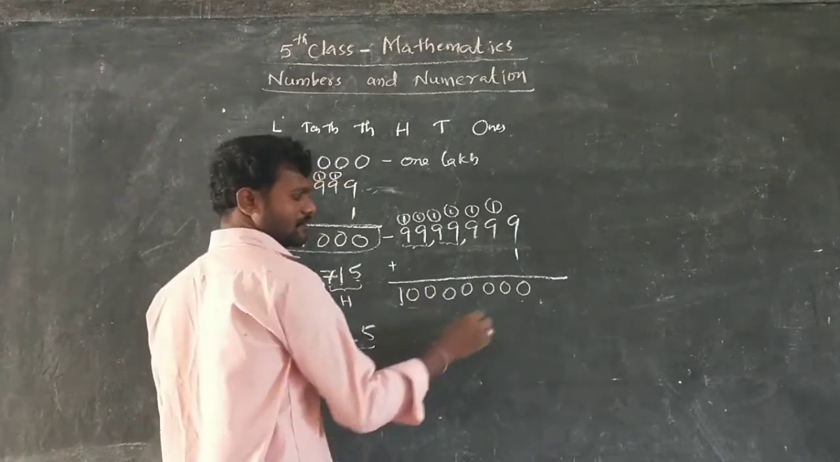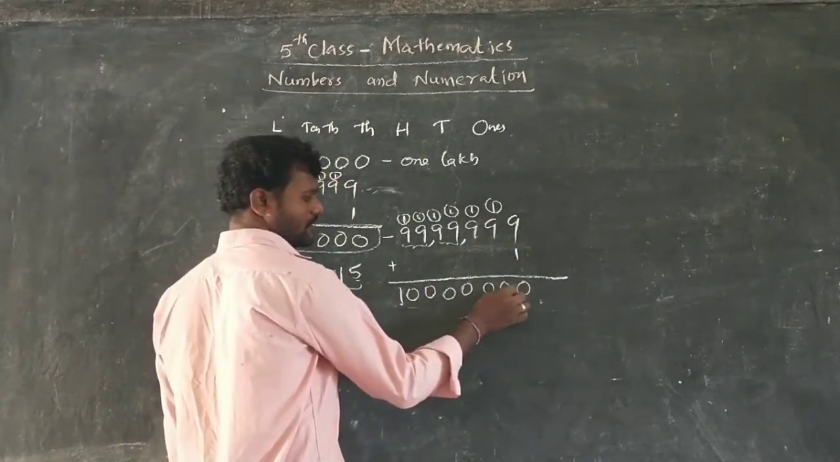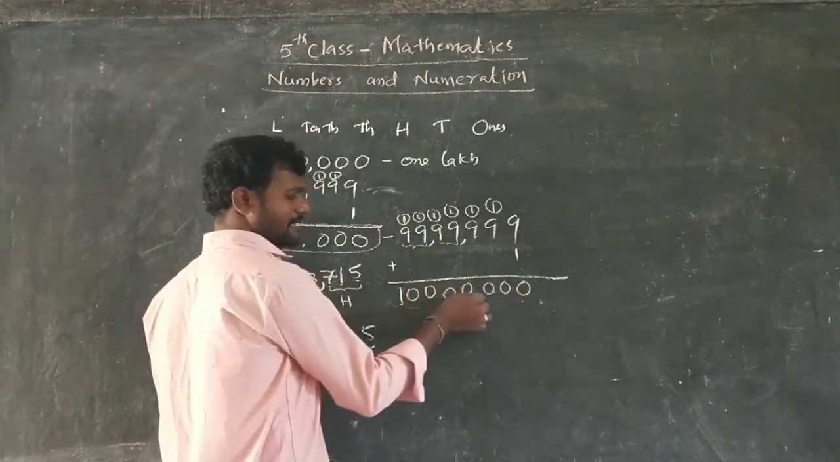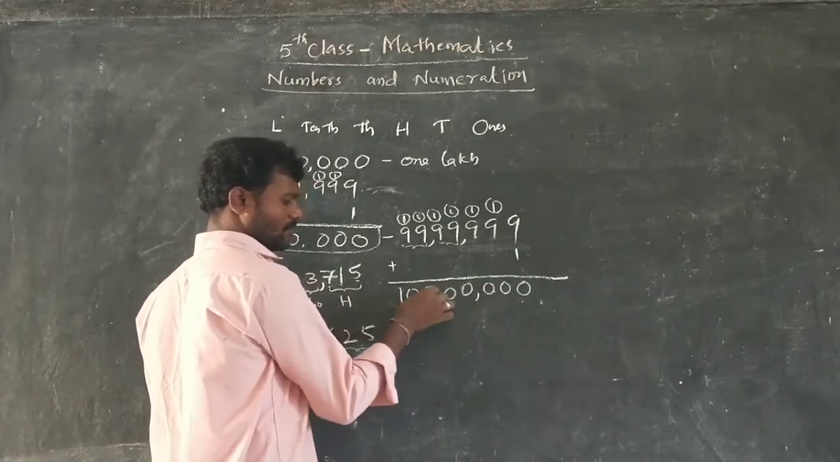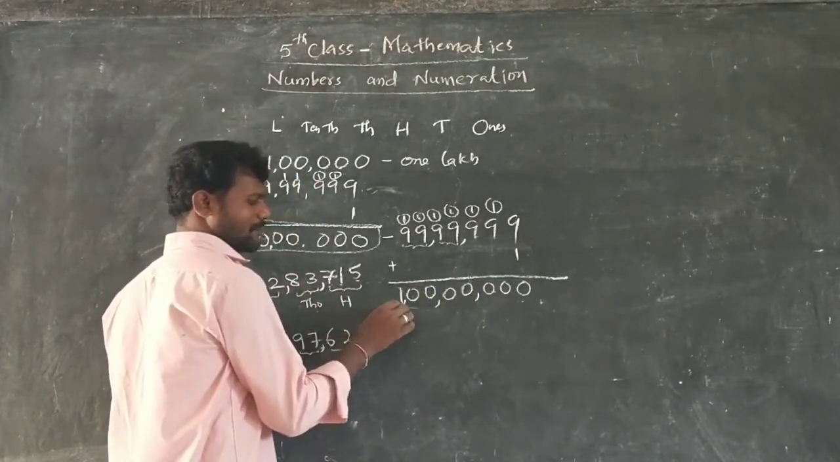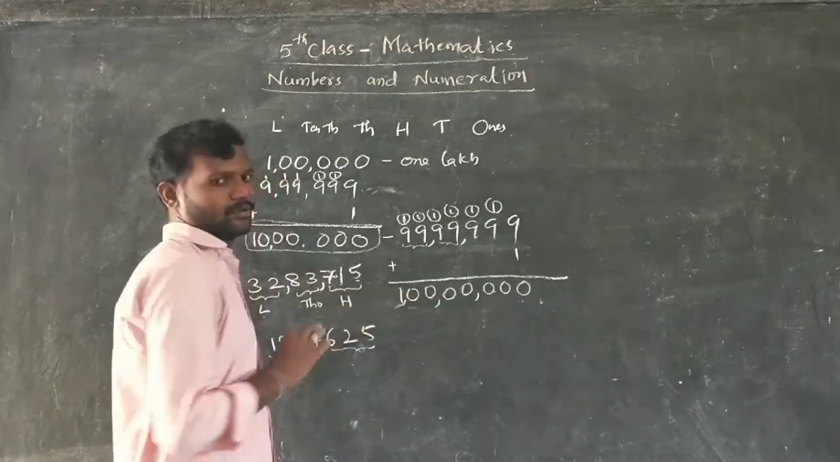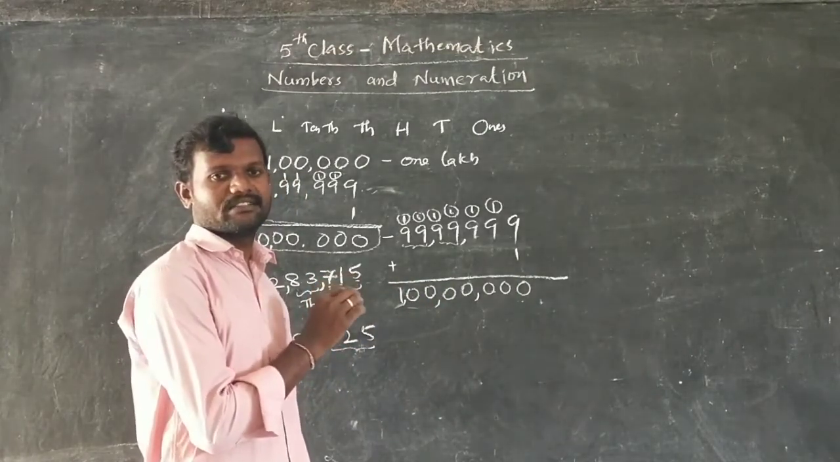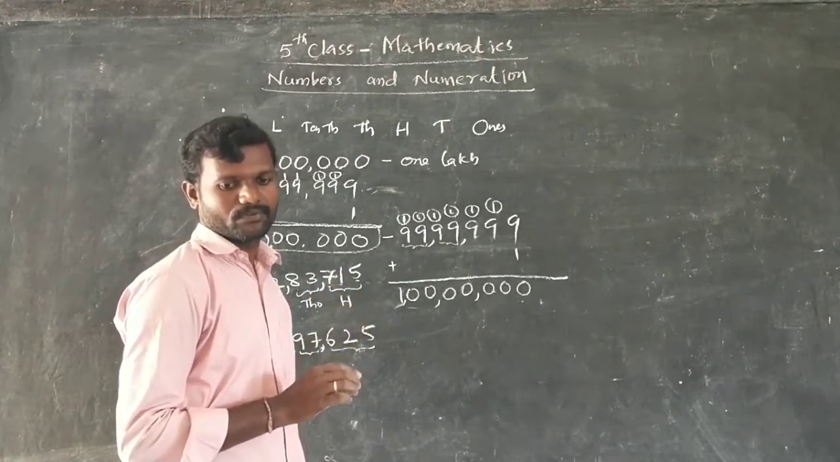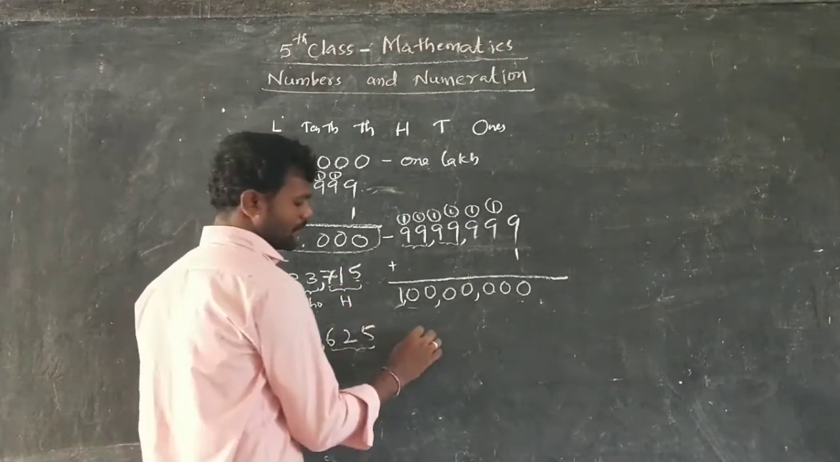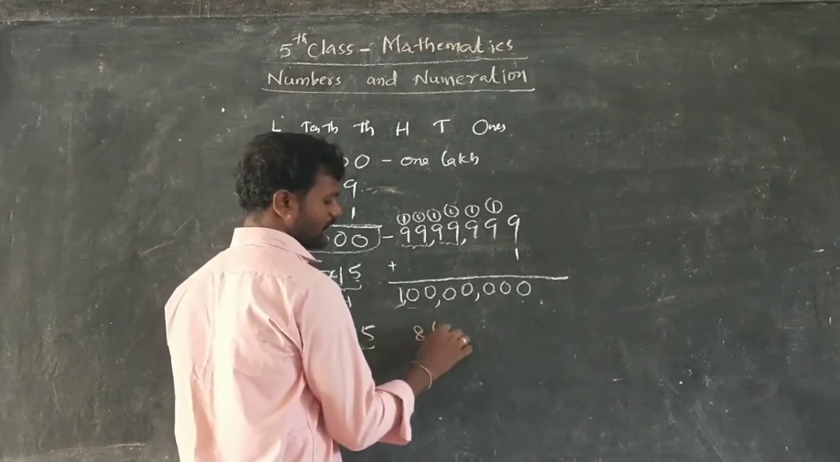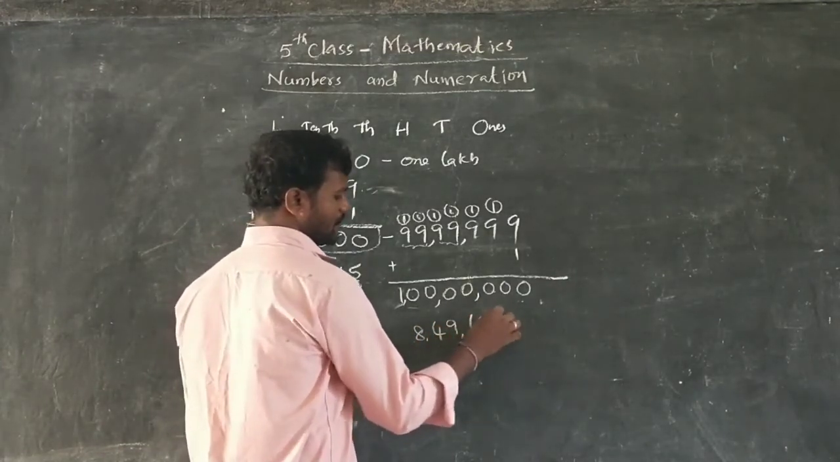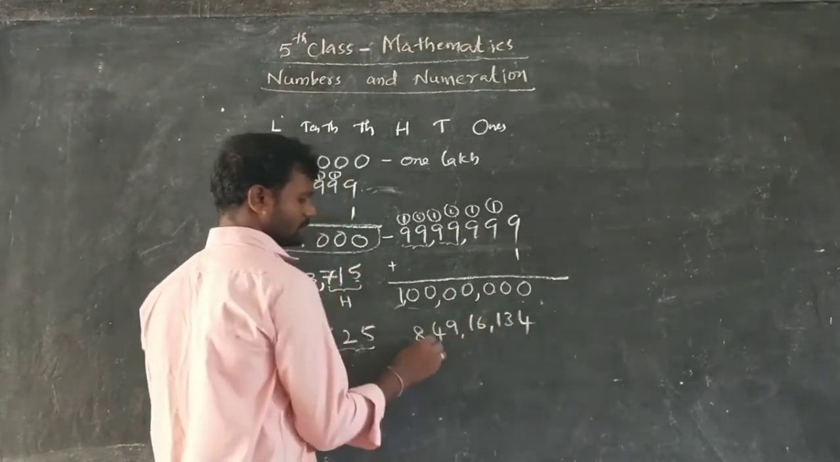Where can we write the commas? After 3 digits, 1, 2, 3, then next after 2 digits, 1, 2, and again 1, 2. So this number is called what? 1 crore. 1 crore is the smallest 8-digit number. Example, I am writing this: 8, 49, 16, 134.